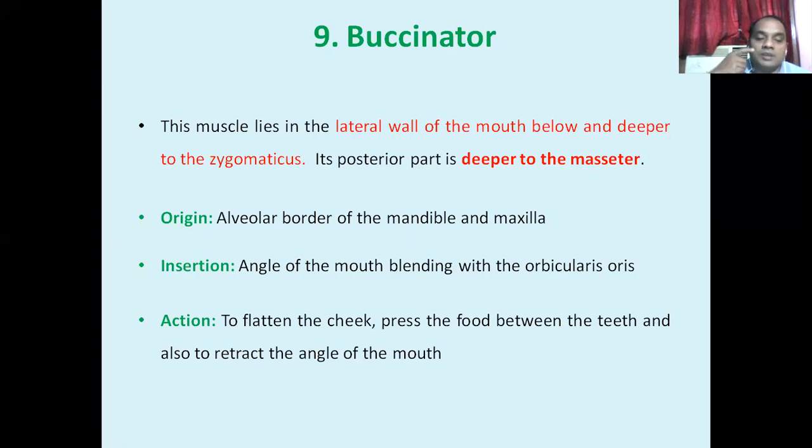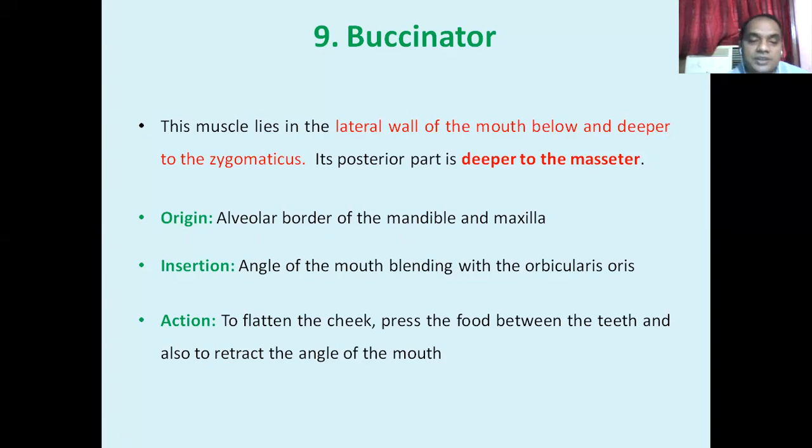This muscle arises from here, and here it covers this area also. So it arises from the alveolar border of the maxilla and the alveolar border of the mandible. Its insertion is in the angle of the mouth, blending with the orbicularis oris.